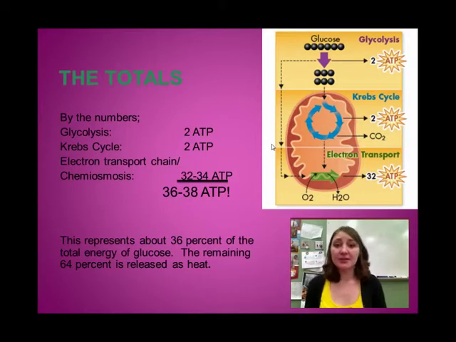By the numbers, glycolysis produces net 2 ATP. Krebs cycle produces 2 ATP, but it's chemiosmosis, which is ATP synthase in the electron transport chain that produces 32 to 34 ATP. This is your moneymaker. This is the guy that produces all the energy for the cell. And in total, you're going to make about 36 to 38 ATP, give or take. It's a cell. It's a living thing. It's not an exact science. And it represents about 36% of the total energy of glucose. So you're actually losing 64% of the available energy as heat.